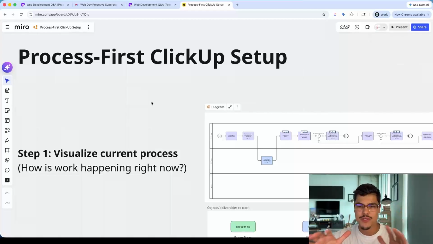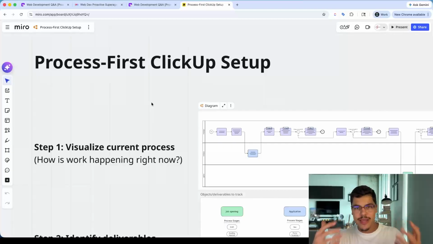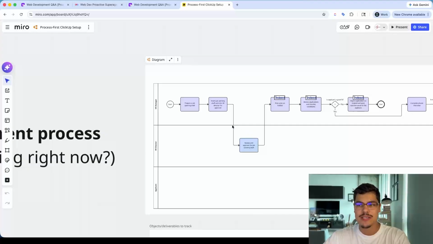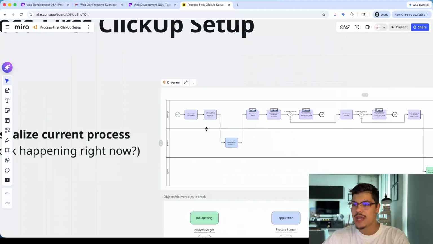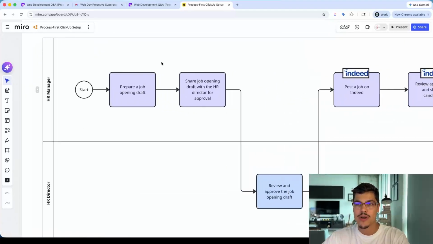I'm not going to dive into this right now because it's not the topic, but I just wanted to mention this because when you're building your ClickUp structure and your ClickUp chats around a specific process, and when you understand what that process is, you're answering the first question, which is step number one: how is work happening right now? Then we outline step by step how the work is happening, or what all the steps of the process are.